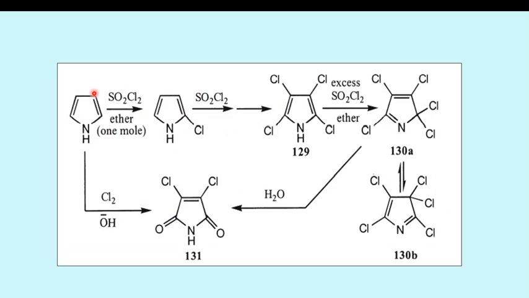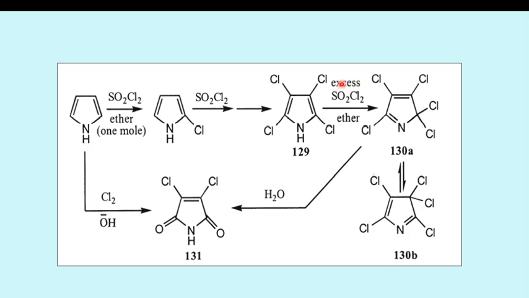So in presence of SO2Cl2, when there is 1 mole of SO2Cl2, it gives the monosubstituted product, that is 2-chloropyrrole. And further in subsequent more harsh condition or with excess SO2Cl2, it gives substitution of chlorine at the 2nd, 3rd, 4th and 5th positions.